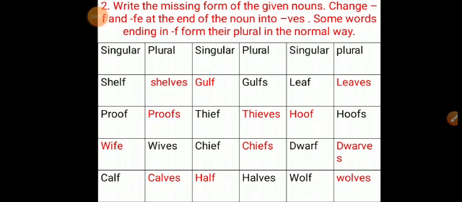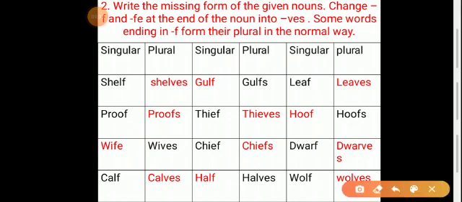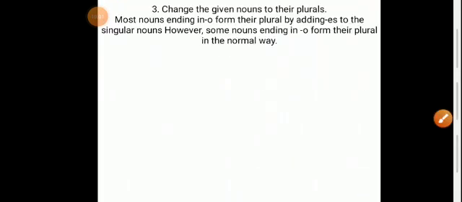Okay. Next one, proof, proofs. Next one, wife, wives. Calf, calves. Next one, gulf, gulfs. Next, thief, thieves. Chief, chiefs. Half, halves. Next, leaf, leaves. Hoof, hoofs. Dwarf, dwarves. Oaf, oafs. Okay. So moving to the next question.